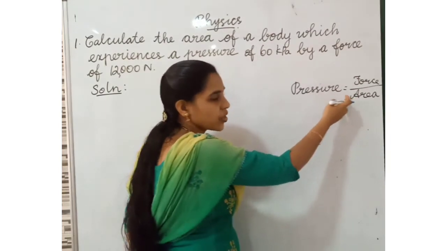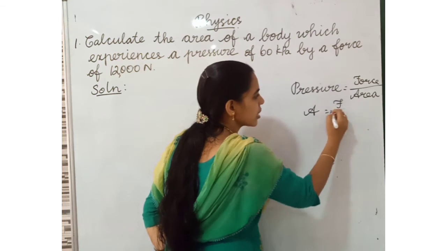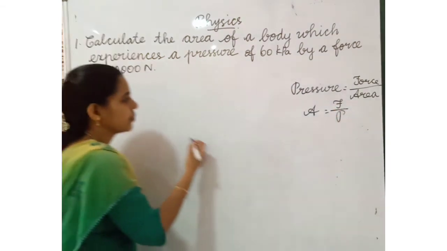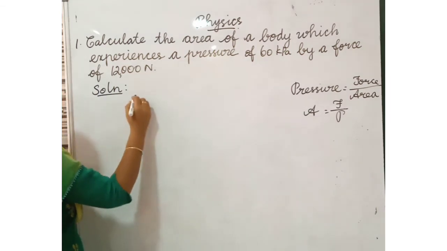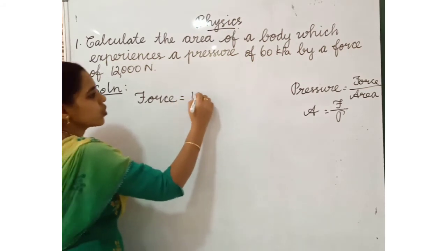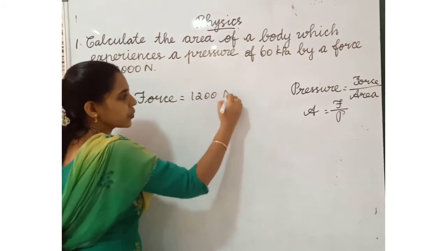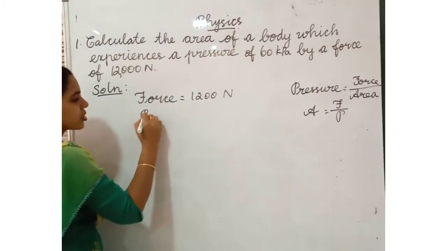From here we have to find the area. So area is equal to force divided by pressure. Which numbers are given here? Force is equal to 12,000 Newton. Next, pressure is given. Okay. Pressure.